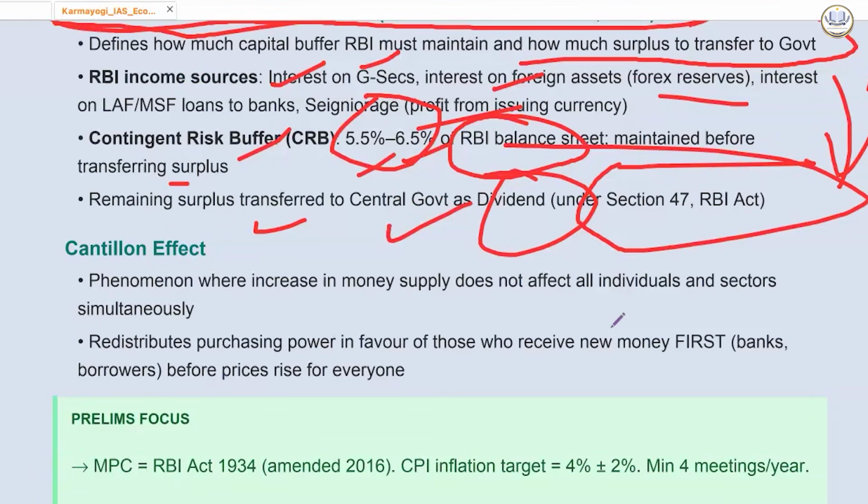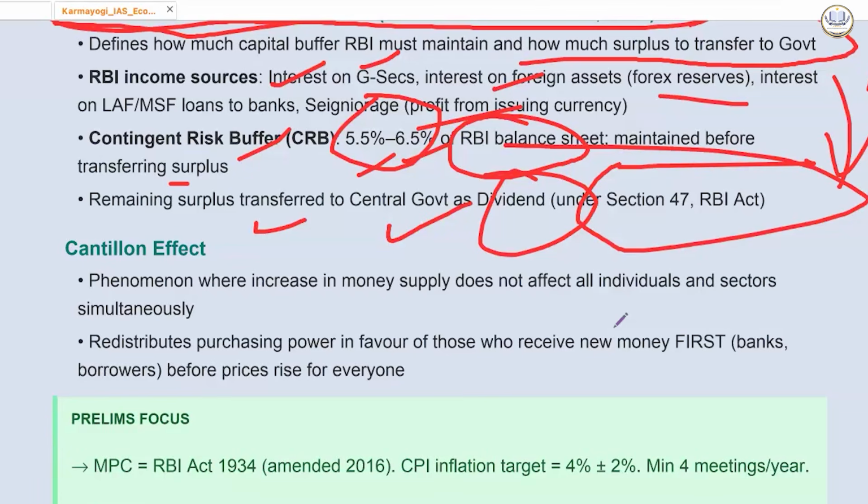Now we have another thing that is called the Cantillon effect. What is the Cantillon effect? It refers to a phenomenon where there is a change in money supply, but it is not affecting all people or prices simultaneously or uniformly. Why so?